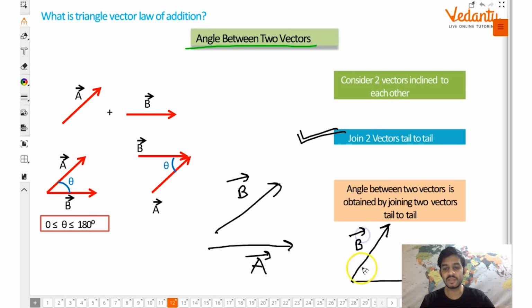This is A vector, this is B vector, and the angle between them is theta. Got it, guys? Everyone clear? Something like this. A vector, B vector. You join them tail to tail, and then you can define the angle between them. And obviously the angle will always be between 0 and 180. अगर ज़्यादा हो गया, so opposite side से ले लो. Everyone following, guys? चमक रहा है? Clear हो रहा है सभी को? That's good. Okay, let's proceed now.